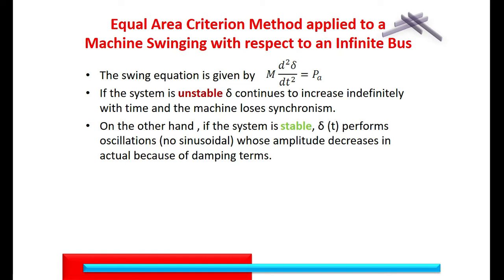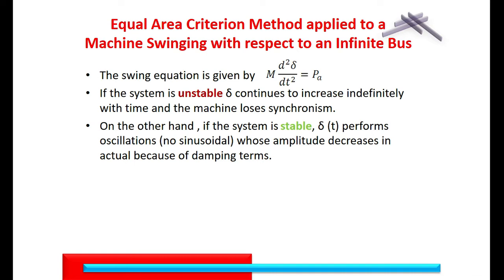The equal area criterion method, which is applied to a machine swinging against an infinite bus, we will study here. We know the swing equation is given by M d²δ/dt² equal to Pa. For deciding the stable or unstable condition of the system, we look at the nature of change of angle delta.